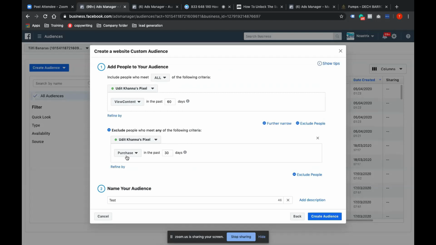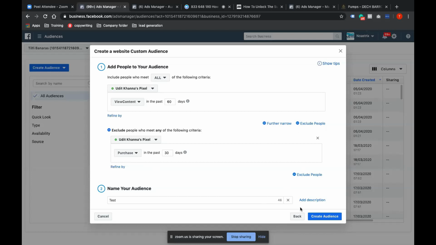A lot of times what happens is that when we create an ad, only then do we exclude the purchase. No, from today onwards, if you are running these ads regularly, you exclude the purchase at the creation stage itself. You need not exclude it every time you are creating an ad. So I think I have explained probably all the kinds of website custom audience that you can make.